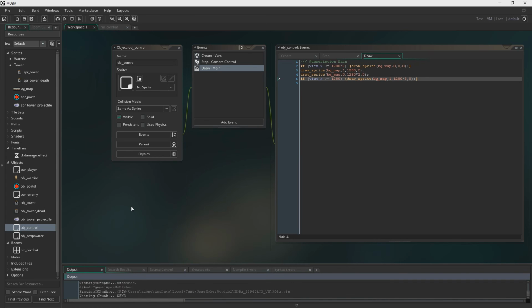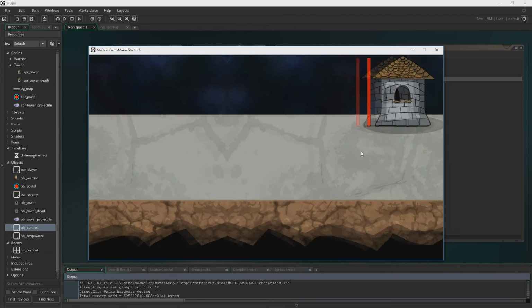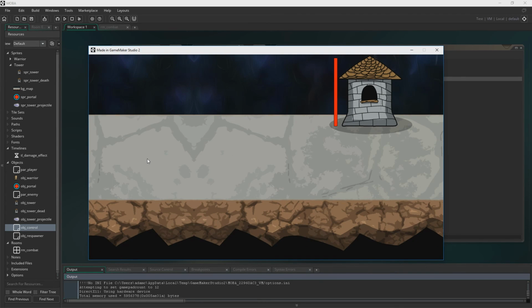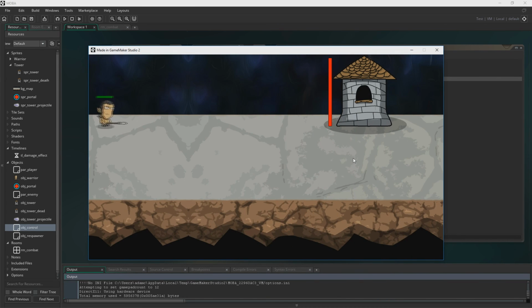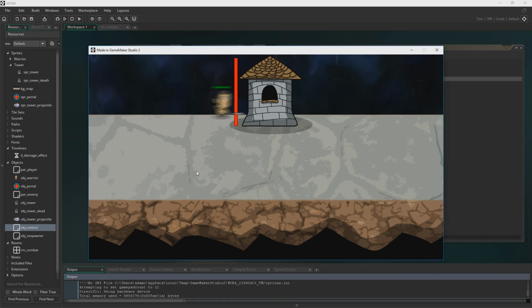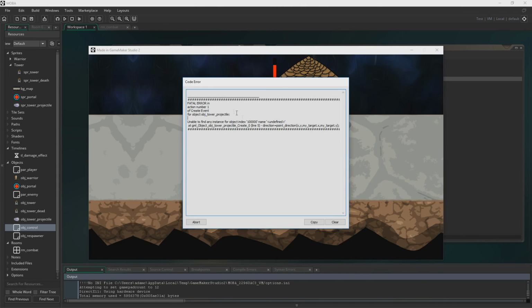And now I do believe everything works. So let's have a quick look. Let's just see if the respawn works. Spoiler, it works. And yeah, there we go. Oh, spoiler, apparently it doesn't work. I told you there would be some amount of depth in this series. I think you know what you've sort of signed up for at this point. So what on earth has happened there?